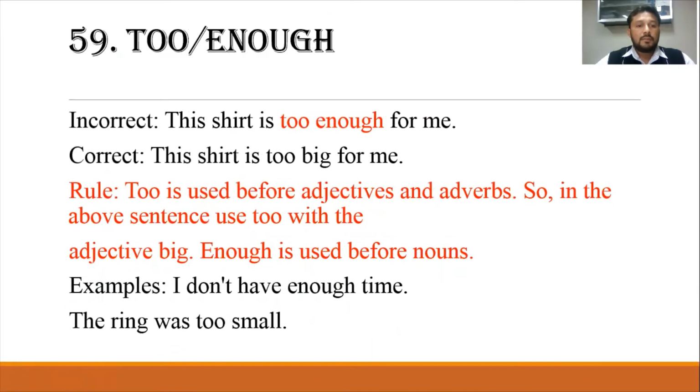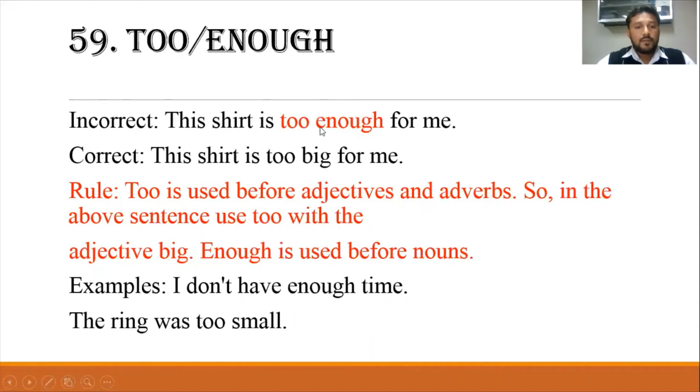Too, enough. This shirt is too enough for me. The correct one is this shirt is too big for me. Too is used before adjectives and adverbs. So in the above sentence, we use too with the adjective big. Enough is used before nouns.